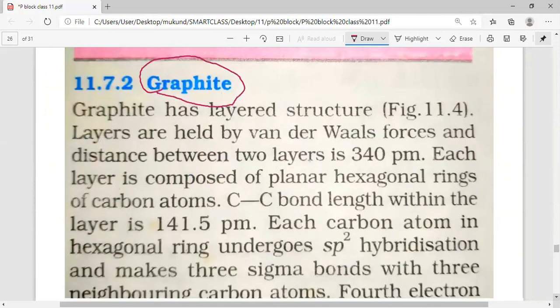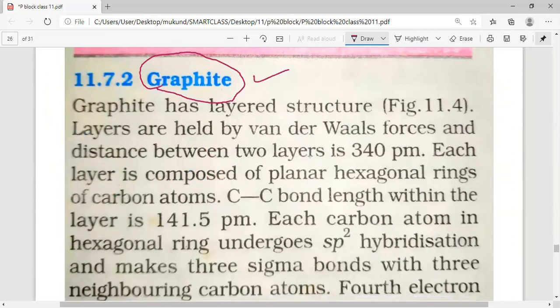Now, my dear students, we are going to study about another allotrope of carbon, which is known as graphite. So let us study about graphite, my dear students. Graphite has a layered structure. Layers are held together by the van der Waals forces, and distance between the two layers is 340 picometer. Each layer is composed of planar hexagonal rings. Please remember, each layer is composed of planar hexagonal rings of carbon atoms.